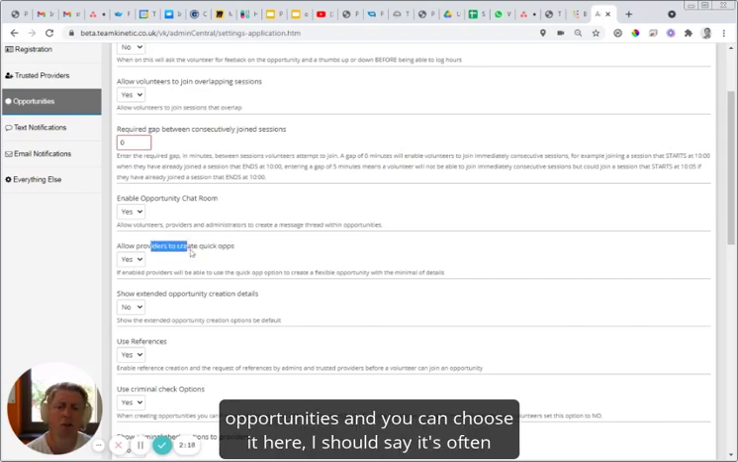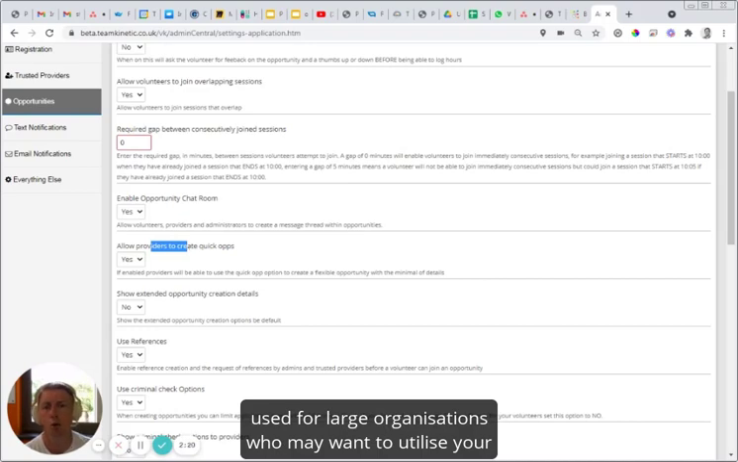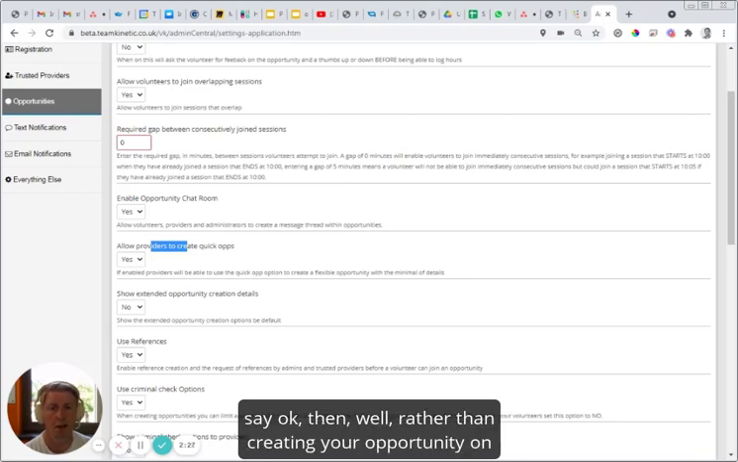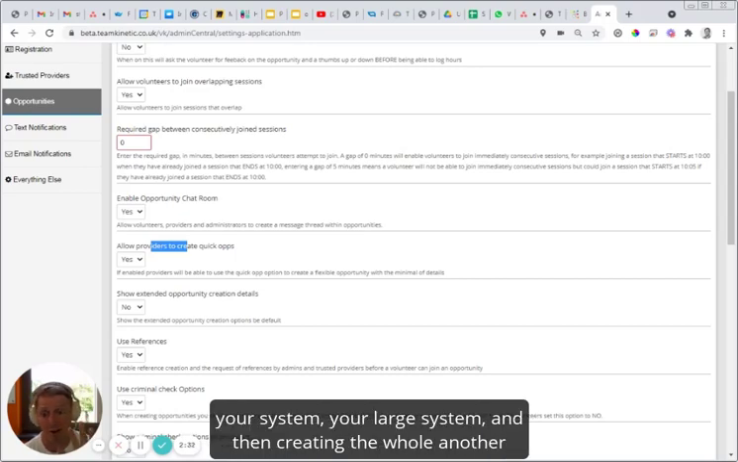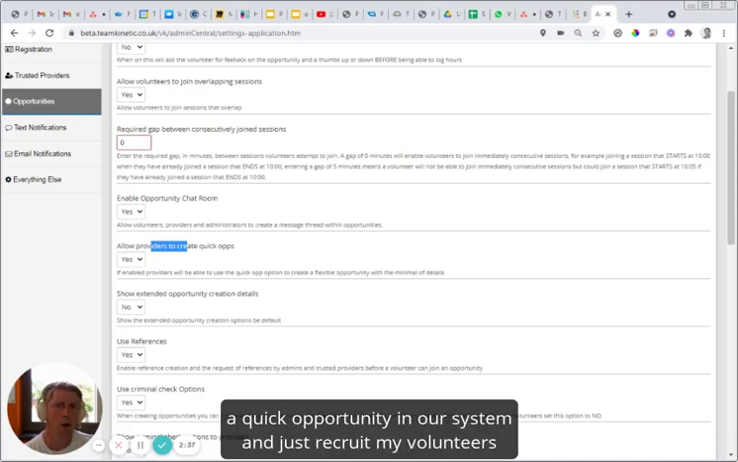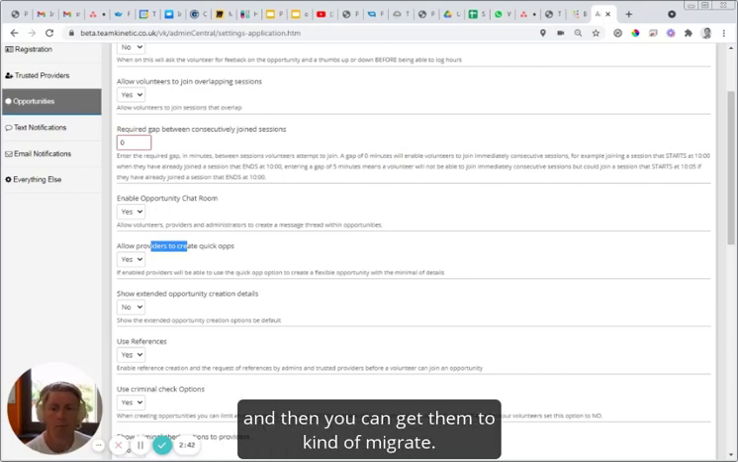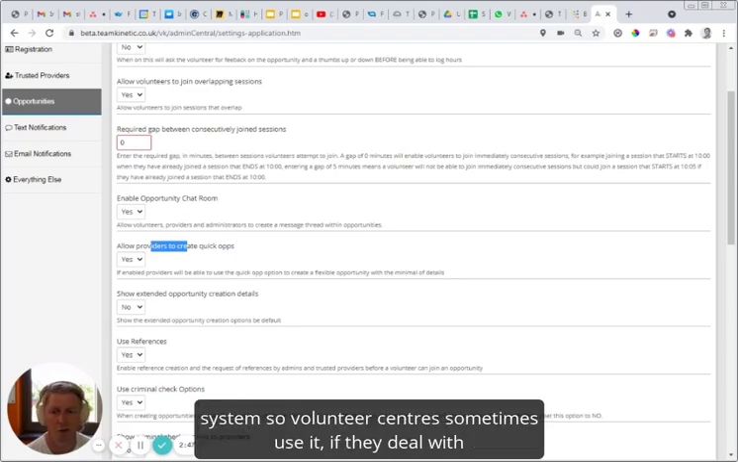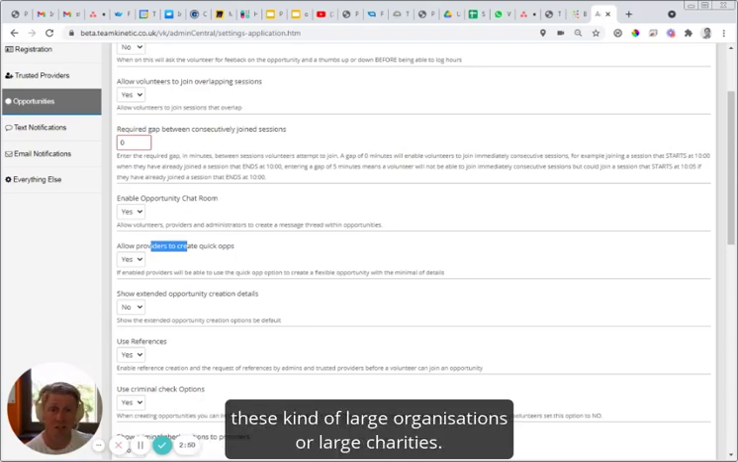I should say it's often used by large organizations who may want to utilize your volunteer workforce for recruitment purposes. So they might say, rather than creating my opportunity on my large system, and then creating a whole other opportunity on your system, I'd rather just create a quick opportunity on your system and recruit my volunteers, and then get them to, not migrate them over, but get them to re-register on my external system. So volunteer centres sometimes use it if they deal with these kinds of large organisations or large charities.